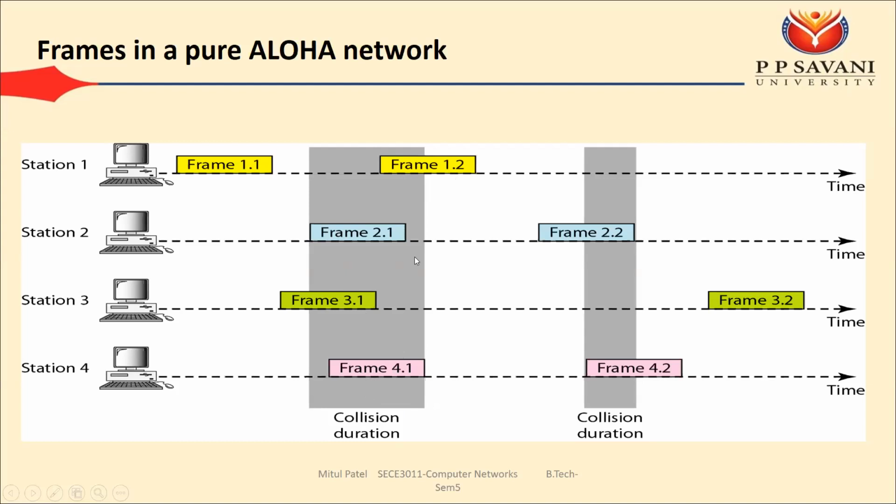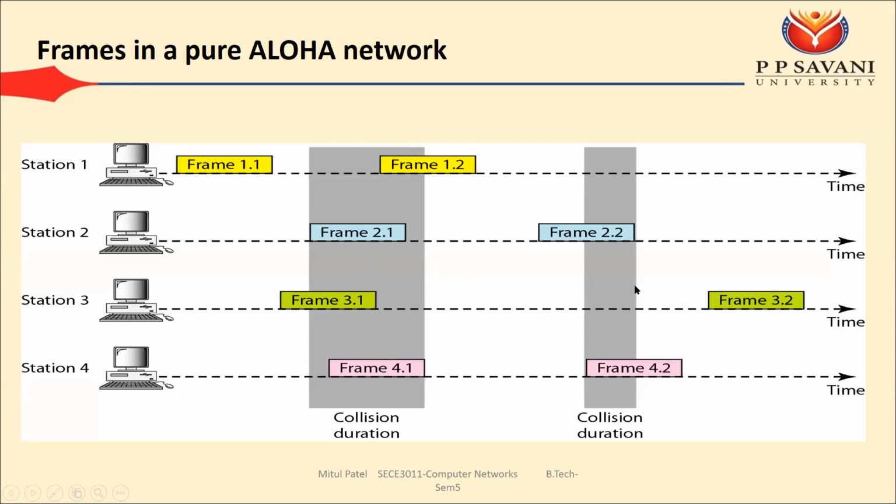ઓકે, સો એક ટાઈમ એક સાથે ઘણી બધી ફ્રેમ આવી ગઈ, then what is going to happen, that all will collide. બધી એક સાથે કોલાઇડ થશે. Okay, all frames will collide with each other, and if they are colliding, they are creating the collision. And if there is a collision, then either the frame is lost or the frame is destroyed. Okay, so we can say that 1.2 is going to be lost, 2.1 is going to be lost, 3.1, 4.1. These all frames are going to be lost.